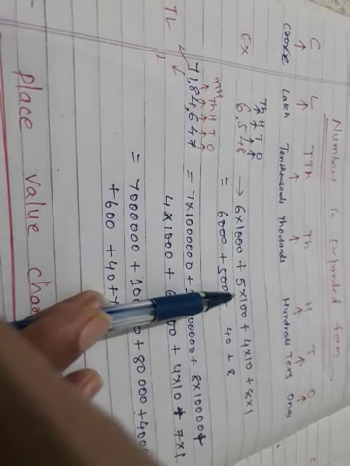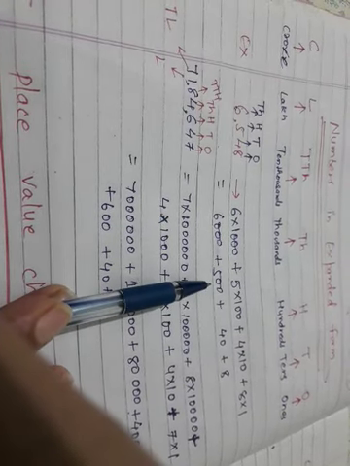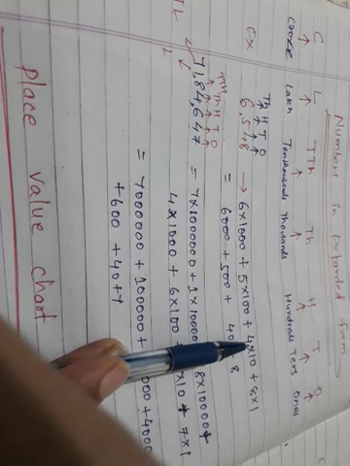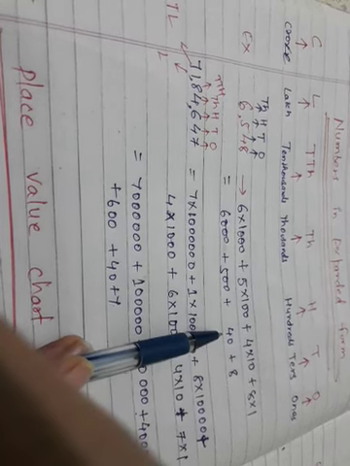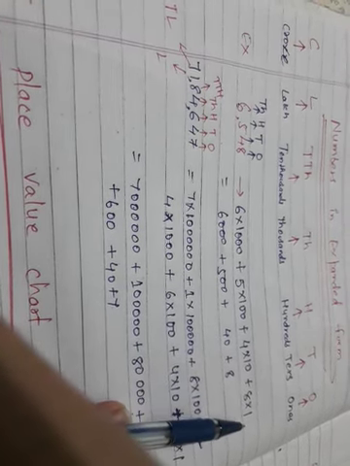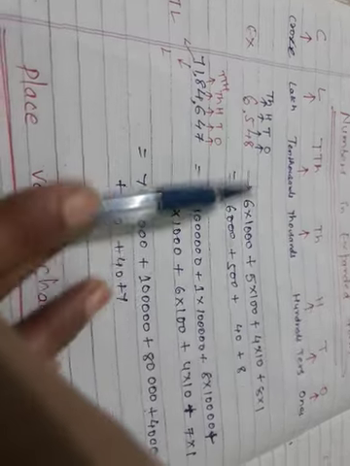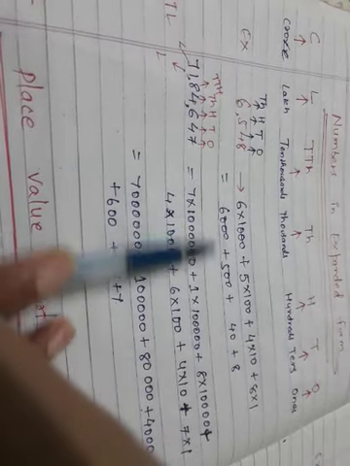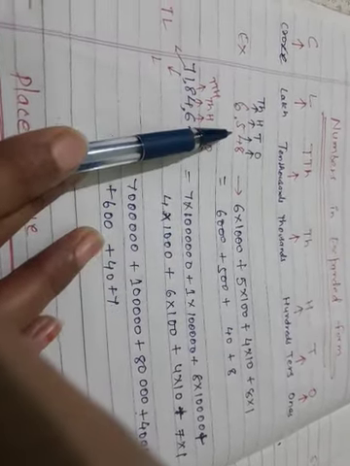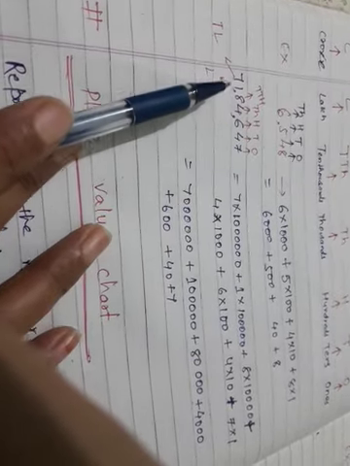So 6 multiplied by 1000 is equal to 6000, 5 multiplied by 100 is equal to 500, plus 4 multiplied by 10 is equal to 40, plus 8 multiplied by 1 is equal to 8. So this is the expanded form of 6548. Let's take another example.